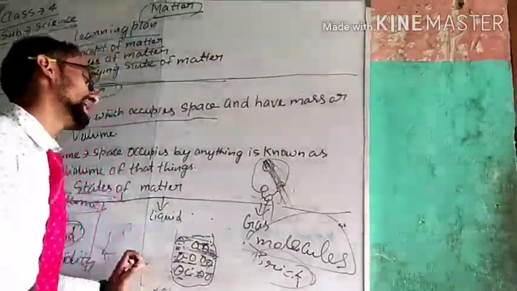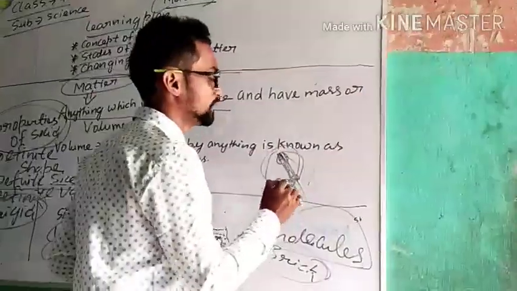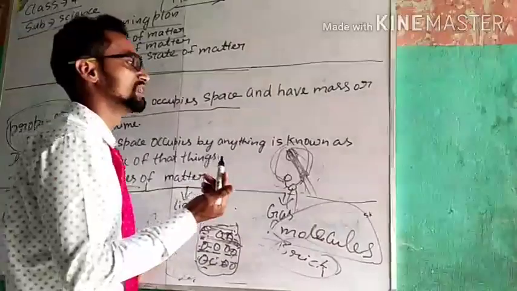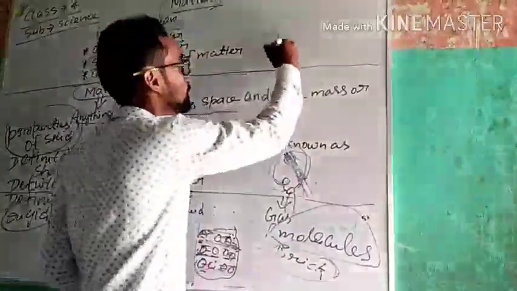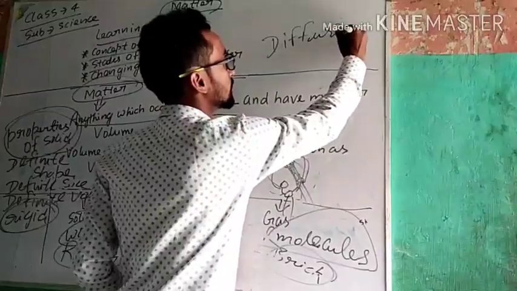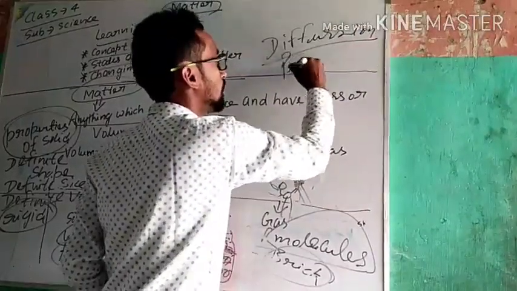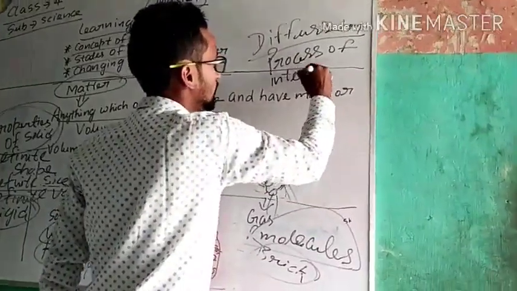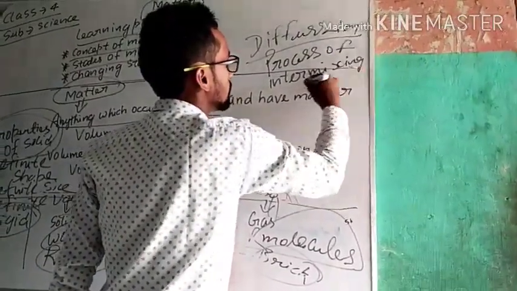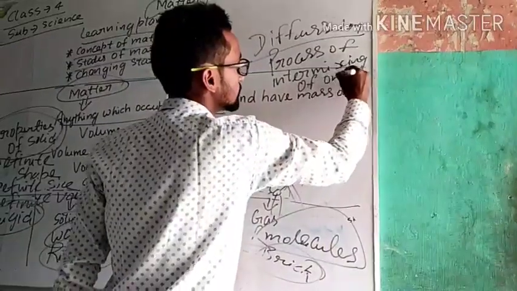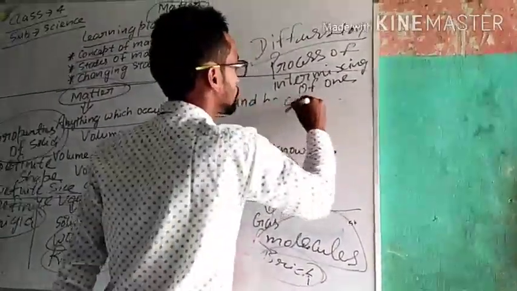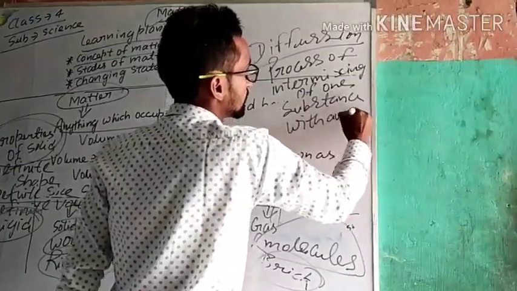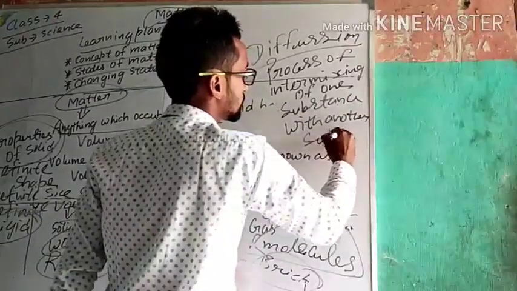It means we can say that gases have a tendency to diffuse. Diffusion is the process of intermixing of one substance with another substance. Diffusion means the process of intermixing of one substance with another substance.